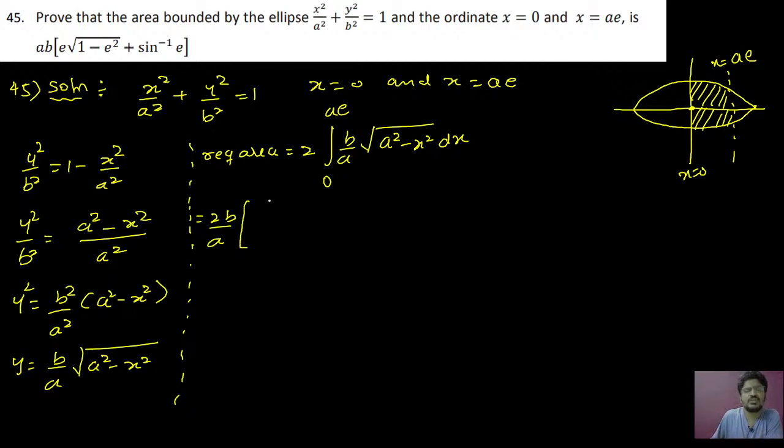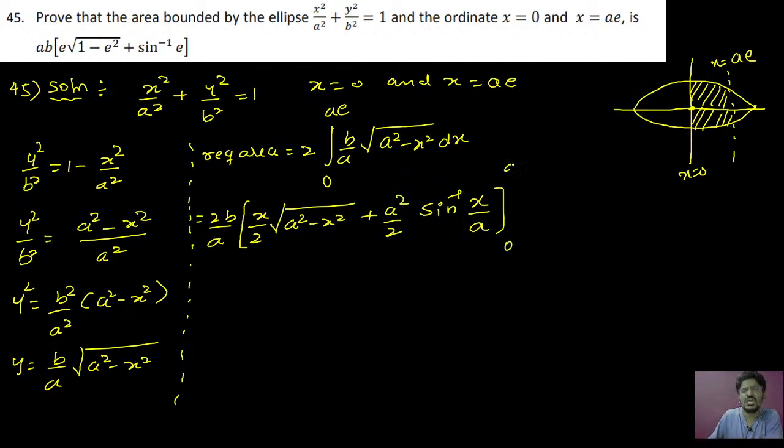Integration of root of a square minus x square is nothing but x by 2 root of a square minus x square plus a square by 2 sine inverse of x by a, from 0 to ae.